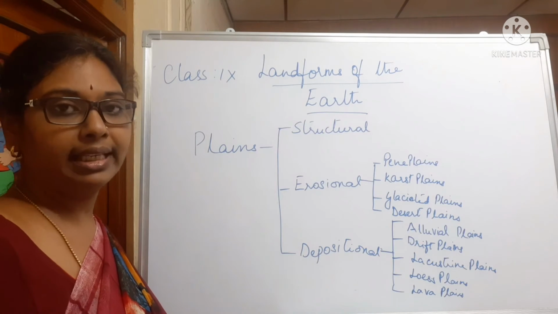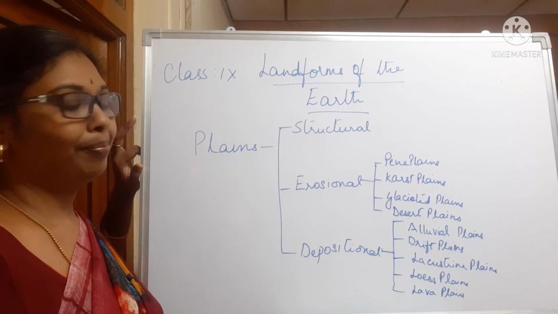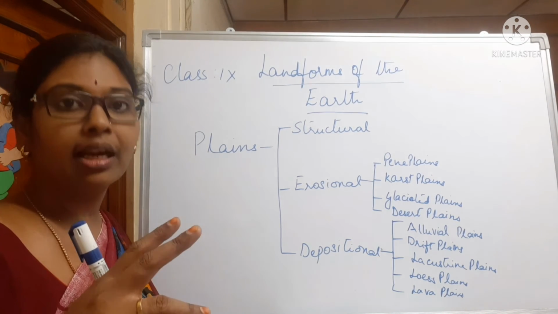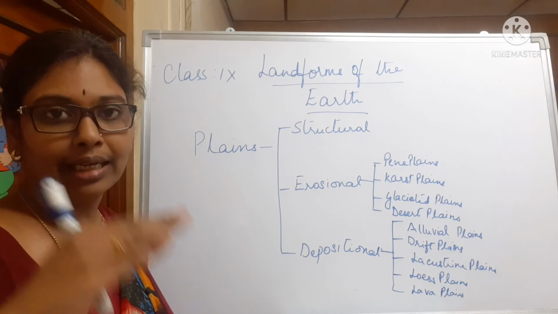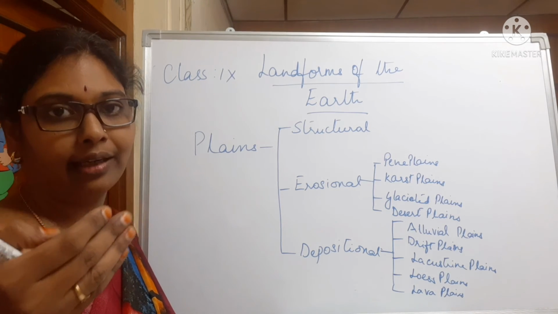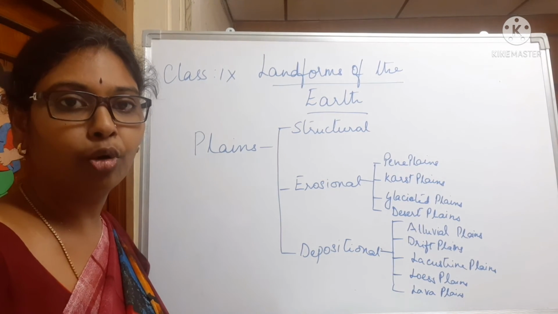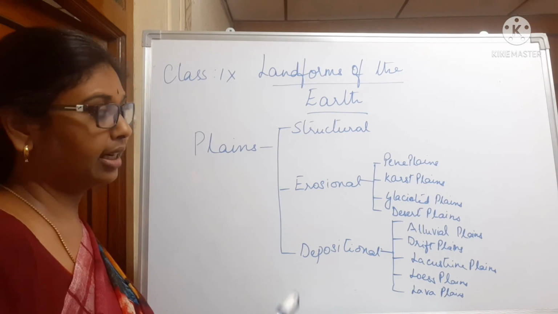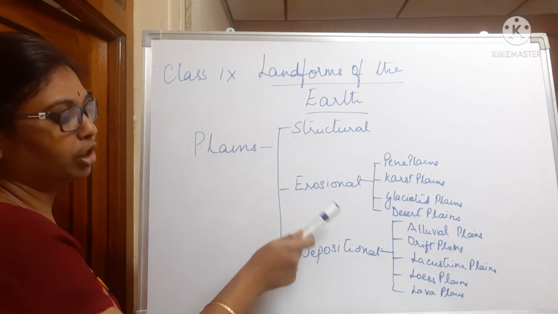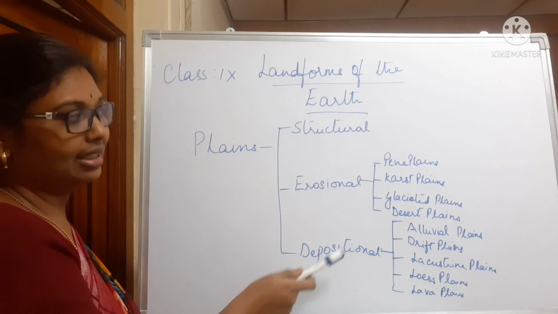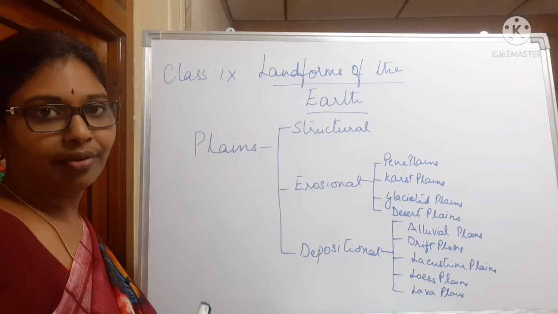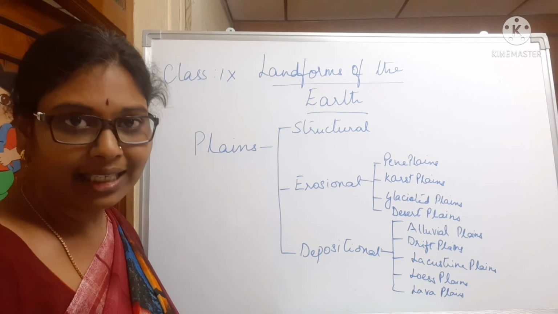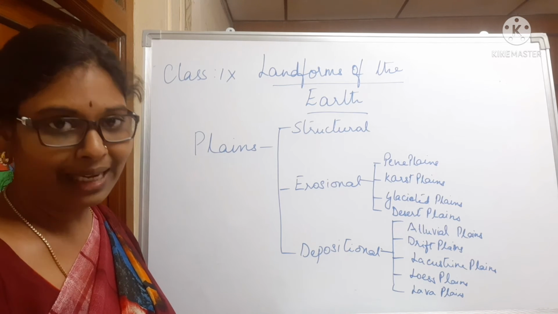And next, coming to the next major landform, plains. Plains are landforms which are not having a major distance between the last point and its next point. The altitude of the plains is generally not more than 400 meters high. So these plains are again divided into structural plains, erosional plains and depositional plains. Structural plains are ones which are formed by endogenetic forces. The Great Plains of USA are an example of structural plains.